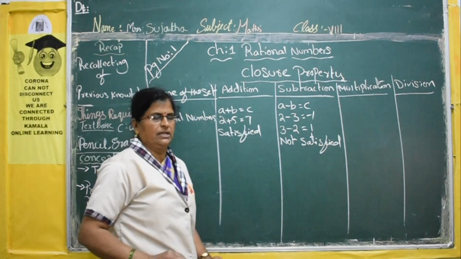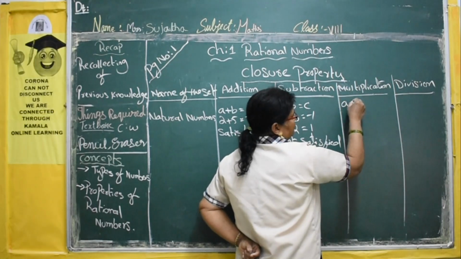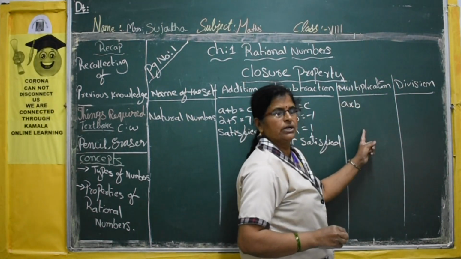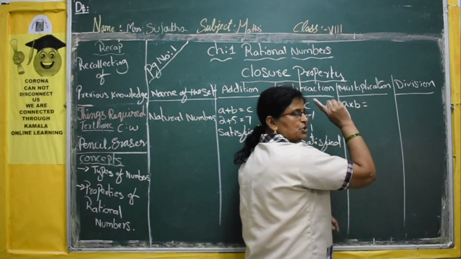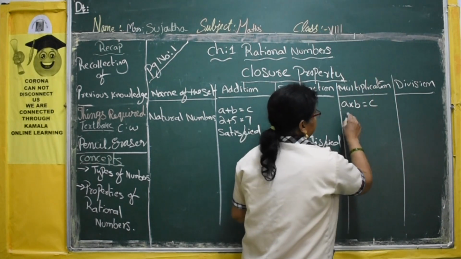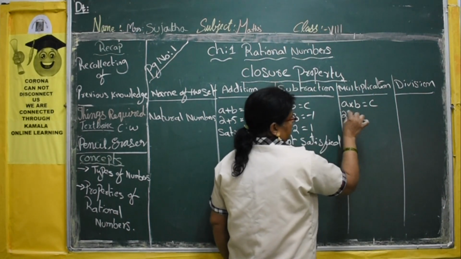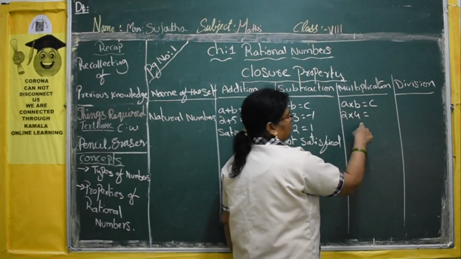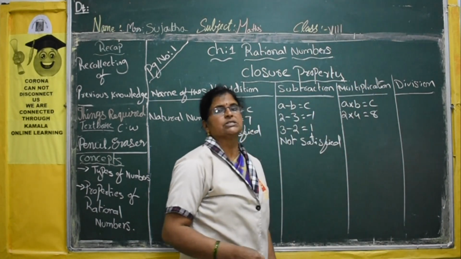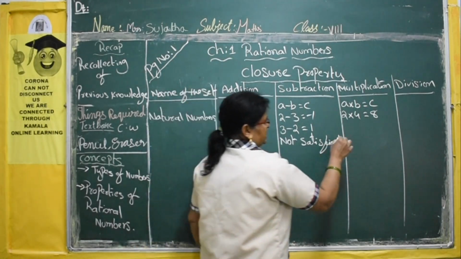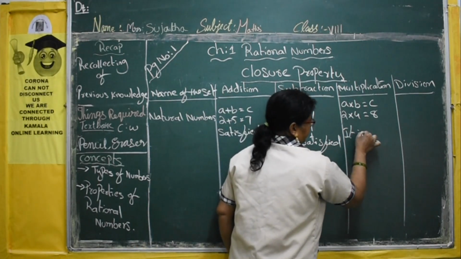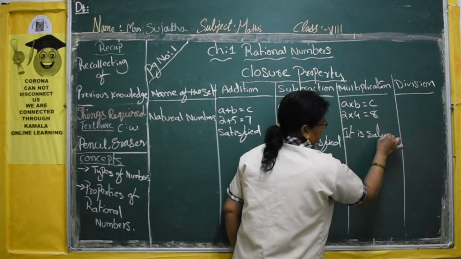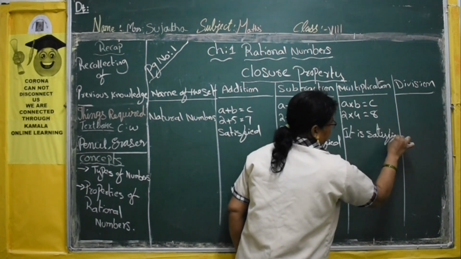Now come to the multiplication. Multiplication means if you multiply any two natural numbers, the product should become a natural number. If you multiply 2 into 4, 2 is a natural number, 4 is a natural number, 2 fours are 8, which is also a natural number. So it is satisfied.